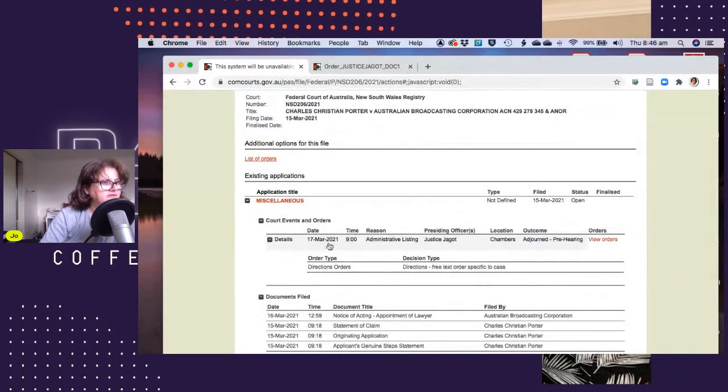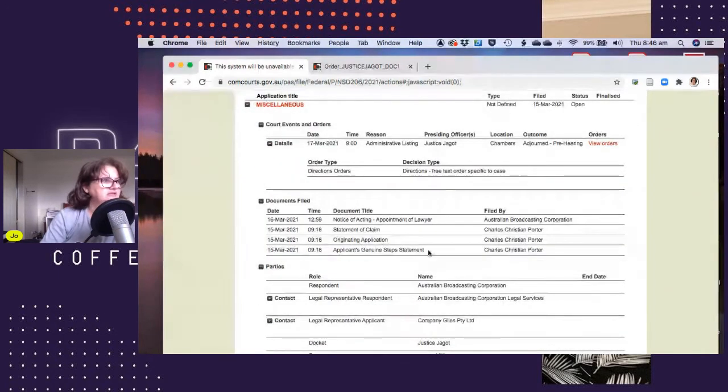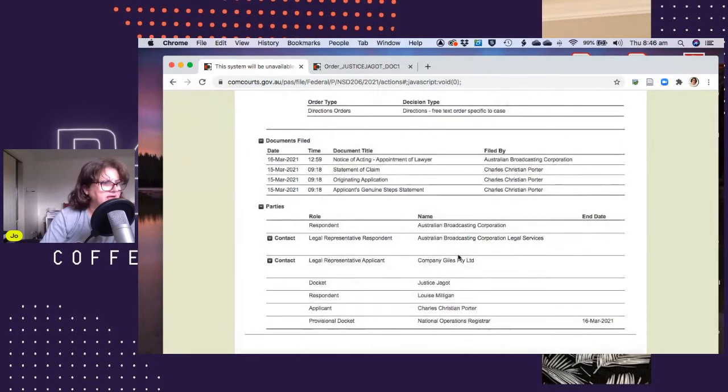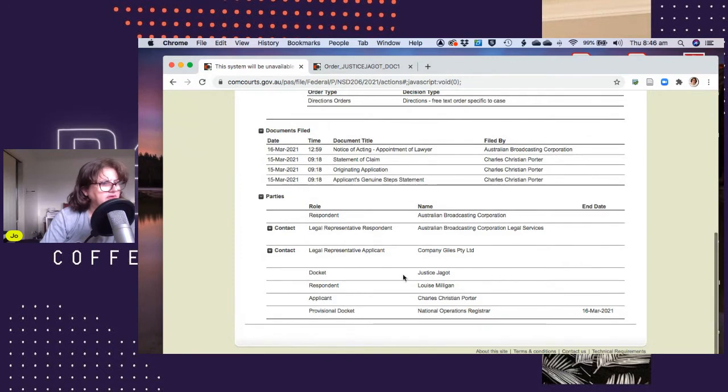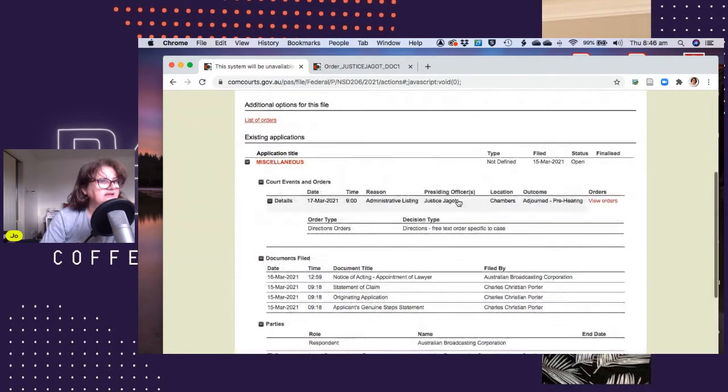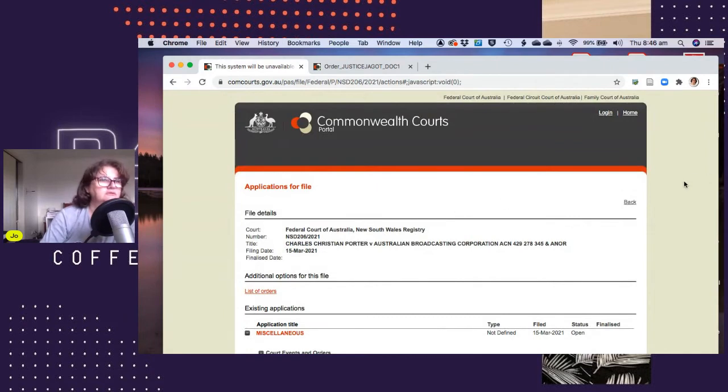So we've got directions order, so how the case is going to be directed. You've got all the documents that are filed, and you've got your parties, and who's the person presiding. And there you go, that is what the Federal Court website looks like.